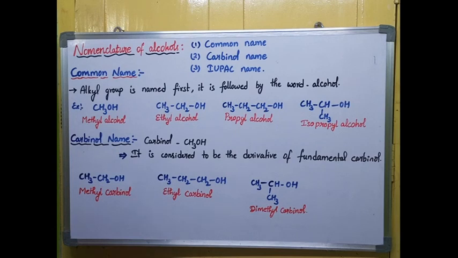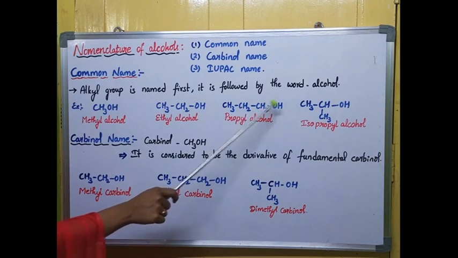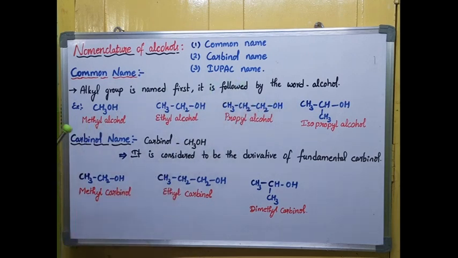A common name is applicable only to certain areas or certain localities. It is not a worldwide accepted name. In the common name, the alkyl group is named first, followed by the word alcohol. For example, CH3OH is a methyl group, so it is methyl alcohol. CH3CH2OH, two carbons, is an ethyl group, so ethyl alcohol. Next, three carbons, CH3CH2CH2OH, propyl group, so it is propyl alcohol.